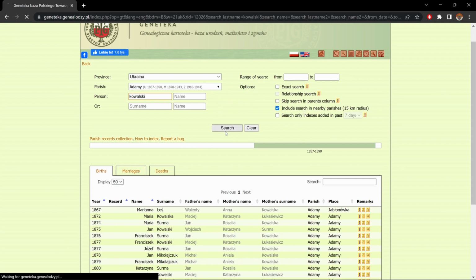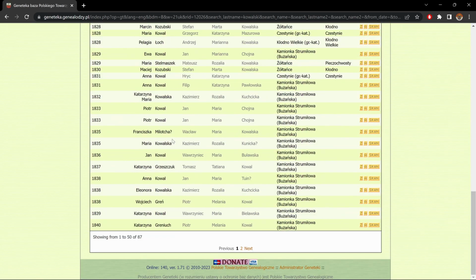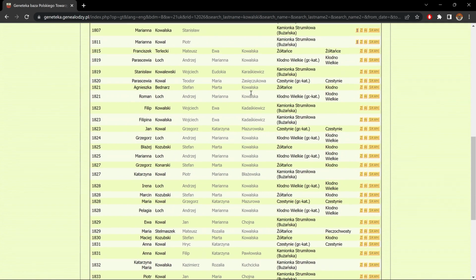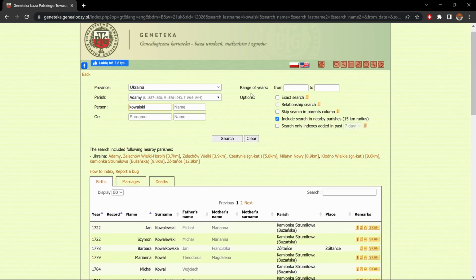We do a search. And it gives us more results because now you're going into different parishes. And over here, we see the parishes that are included in the search and at what distance they are from our original parish.